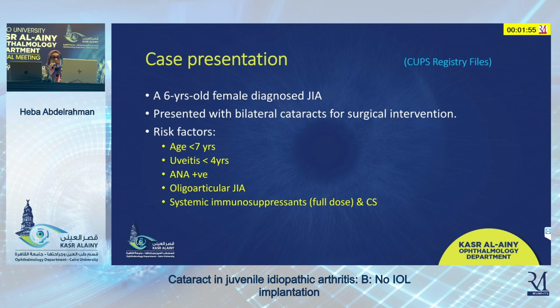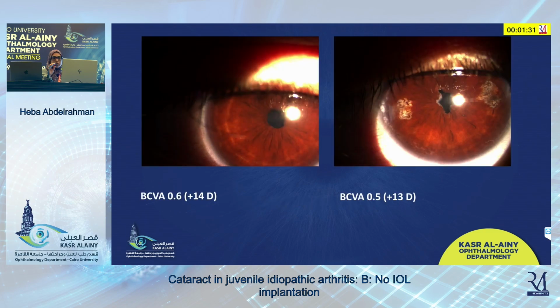She presented with oligoarticular JIA, where the patient was on full systemic immunosuppressants with a full dose of topical and systemic corticosteroids. All of these are risk factors for the development of the cataract as well as the possibility of developing post-operative inflammation. In these cases, I would suggest doing the cataract surgery without implantation.